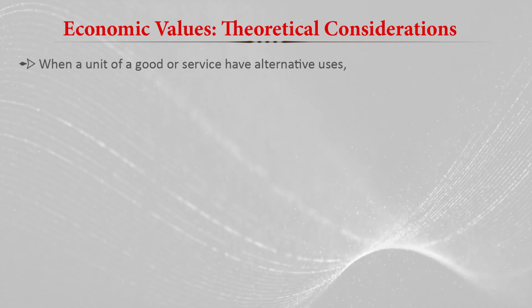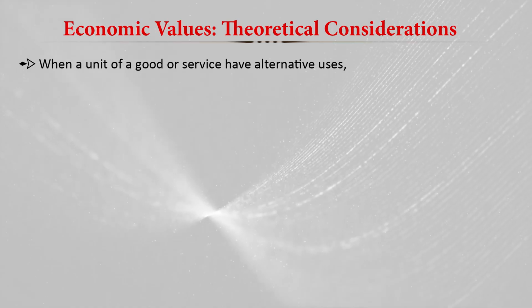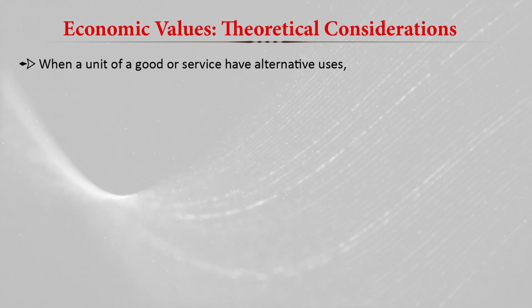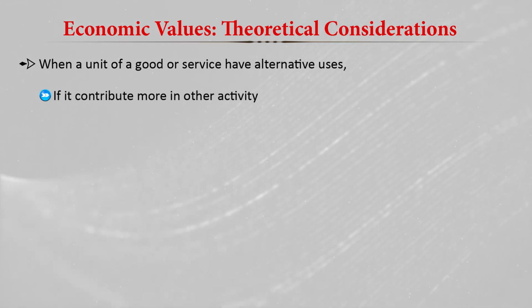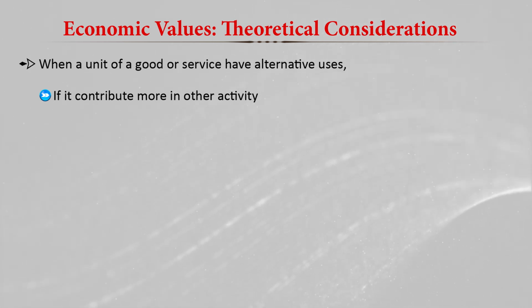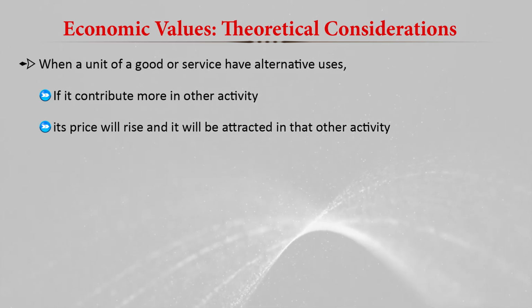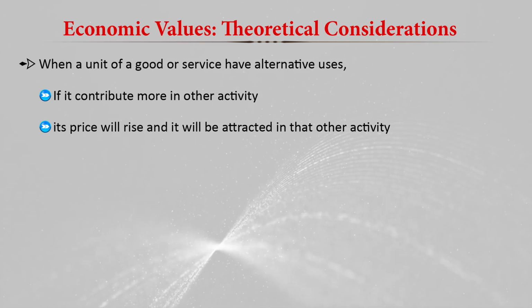How much value is being generated from the last unit consumed decides the price in the perfect market. But when a unit of goods and services has alternative usage, and if a unit contributes more in another activity, its price will definitely rise. It will be attracted to that alternate activity.